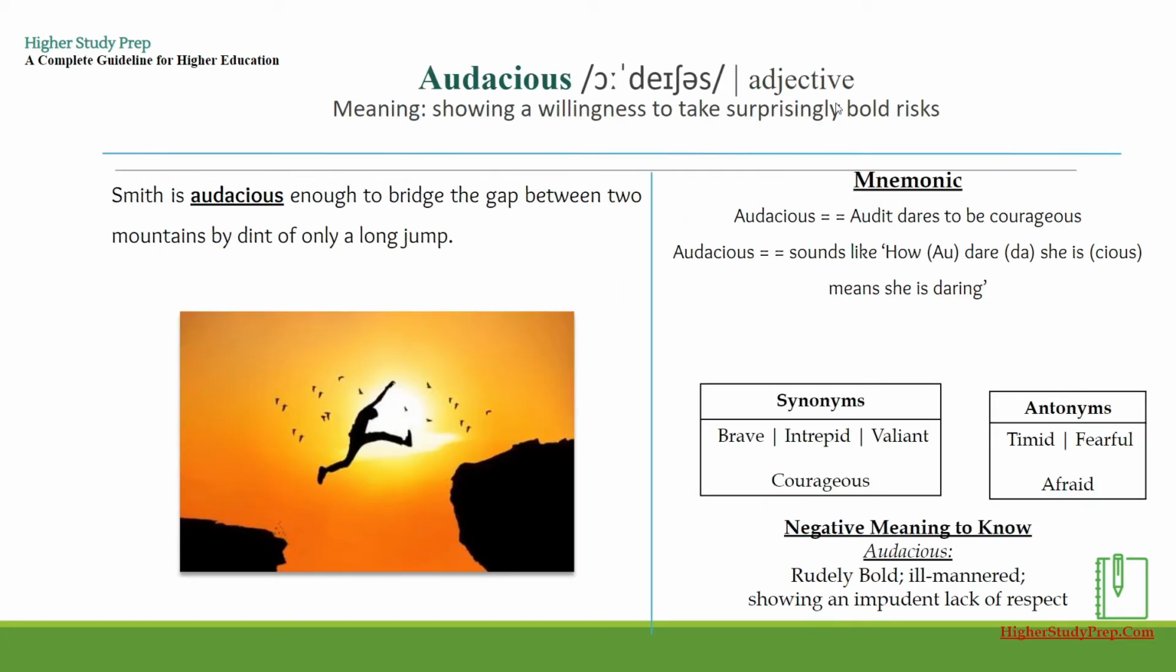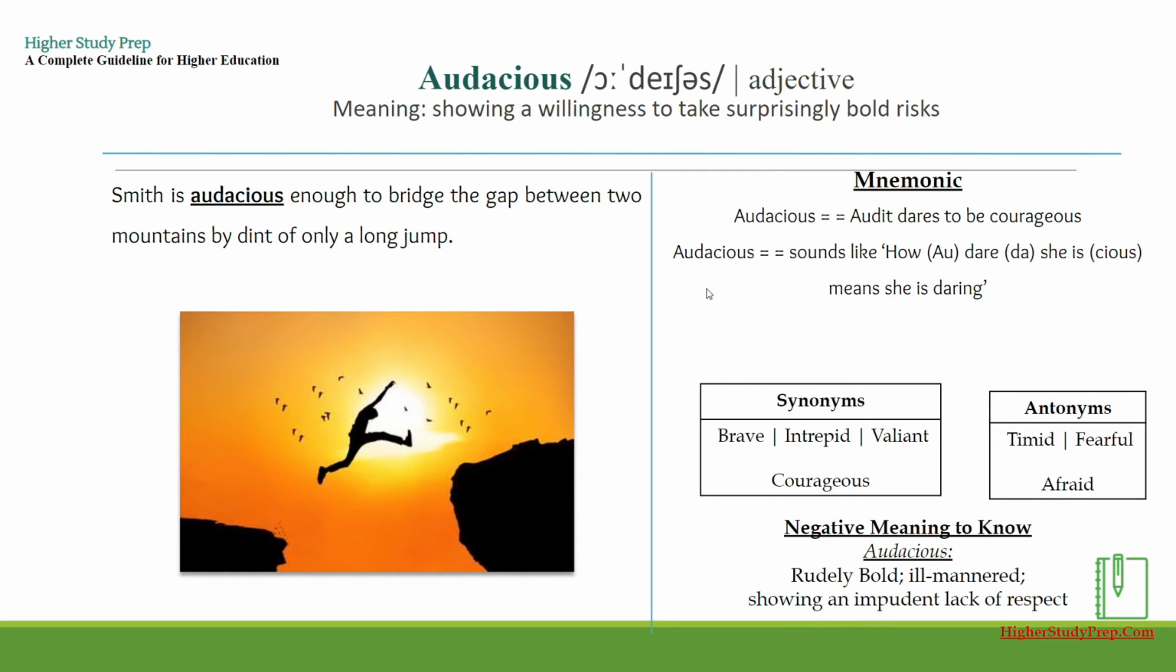Audacious. It's an adjective meaning showing a willingness to take surprisingly bold risks. An example of audacious can be, Smith is audacious enough to bridge the gap between two mountains by dint of only a long jump. The mnemonic of audacious can be broken down as audit dares to be courageous, or another